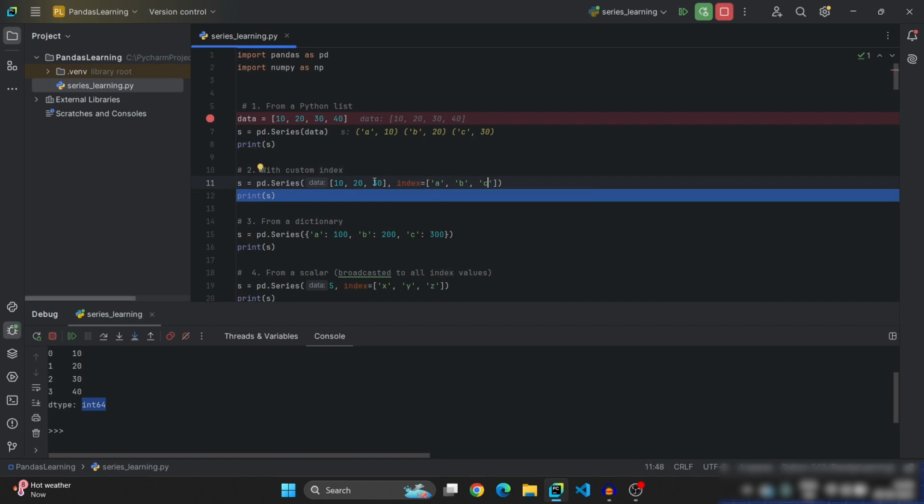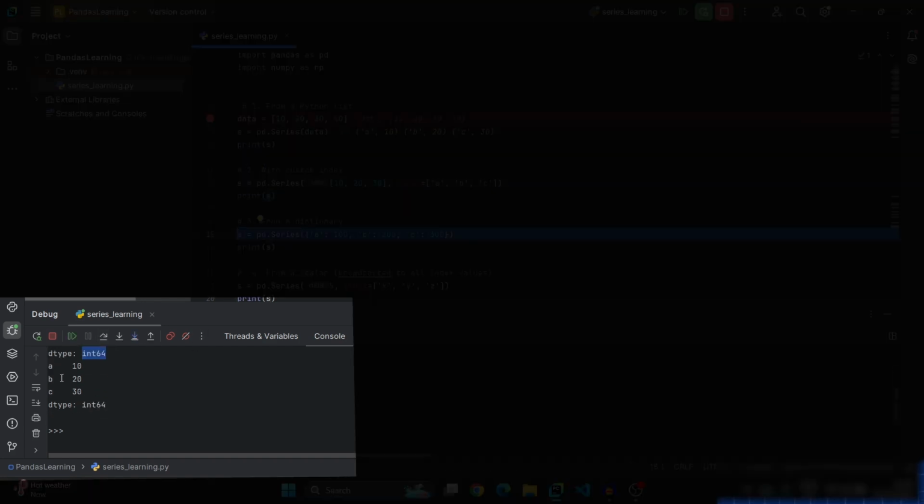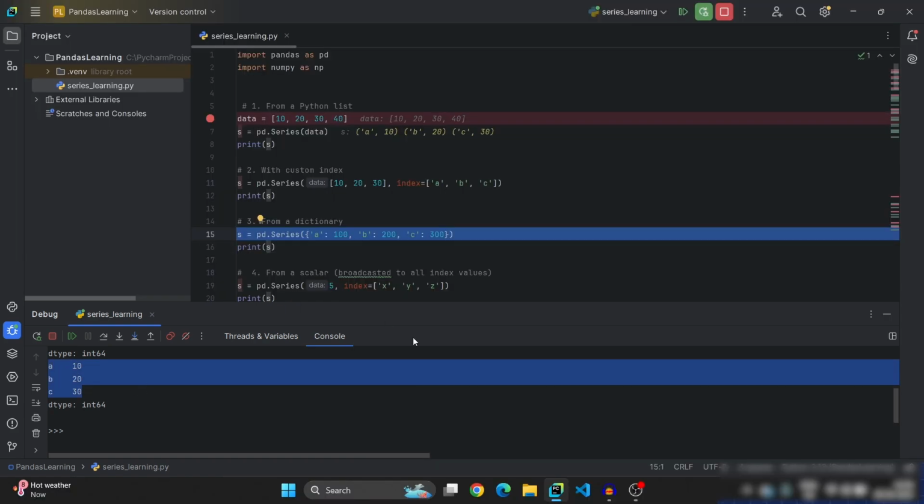Now let us see. Printing. See, A equals 10, B 20, C 30. So indices 0, 1, 2, 3 are replaced with ABC. This is how you need to assign indices to a series.